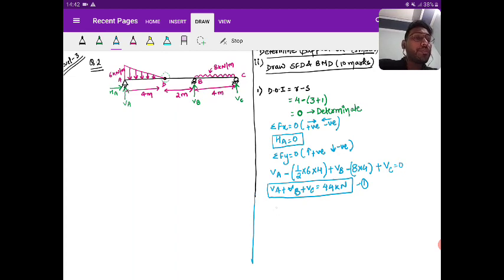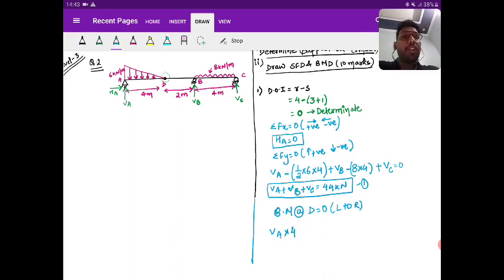So the bending moment at D is equal to 0 coming left to right. What are you going to write? VA into 4, because clockwise we take positive.